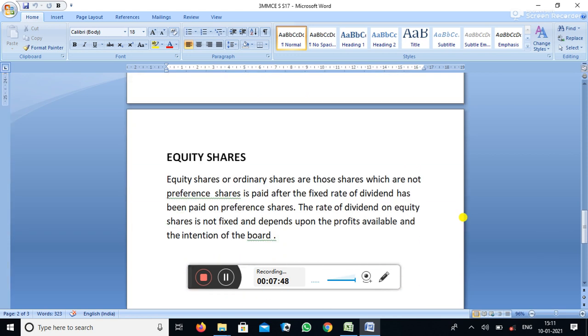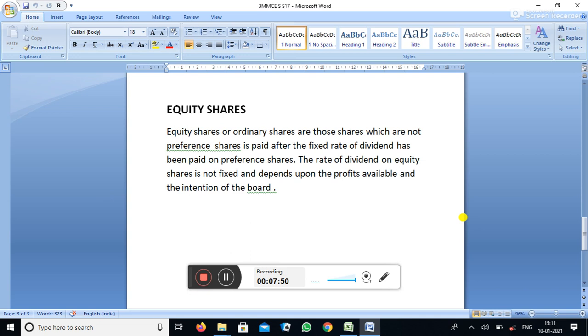So next, equity share. Equity share is also called ordinary share or simply share, owner share. Under the equity share, we do not have any different types. We have only one share, that is equity share, owner share, ordinary share, or those shares which are not preference shares.